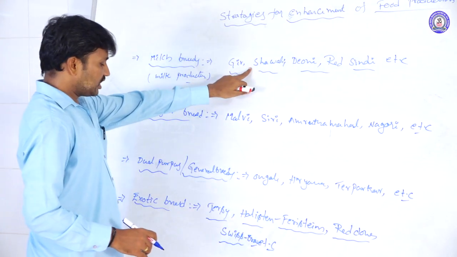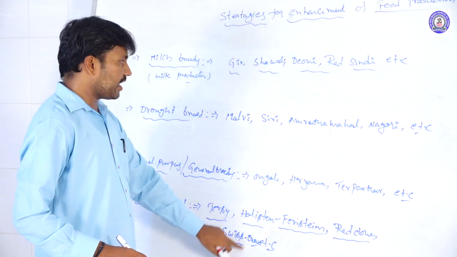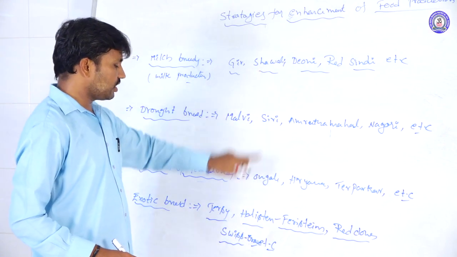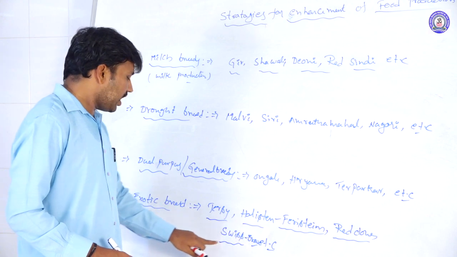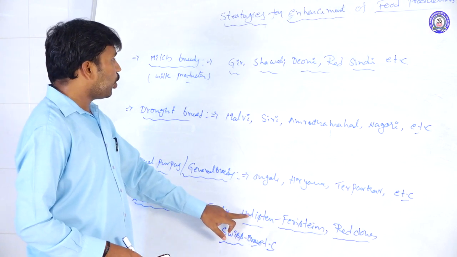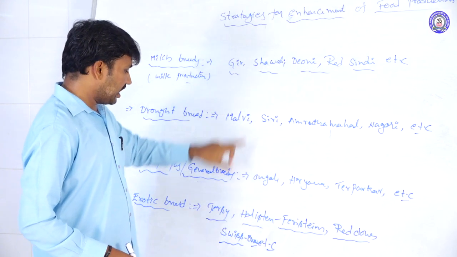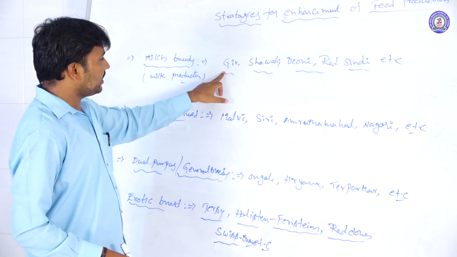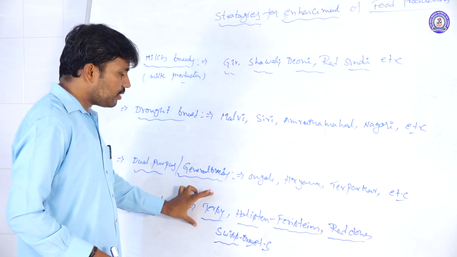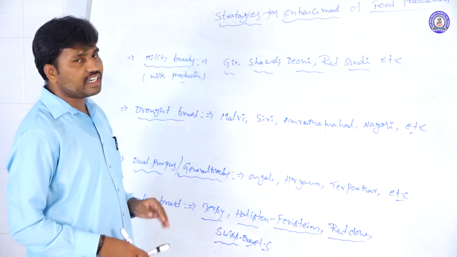So the Sahiwal and brown Swiss, by the breeding of these two varieties, we are forming new crossbreed varieties. Like Holstein, Gir and the Swiss. By combining native breeds and exotic breeds, we are forming crossbreed varieties.